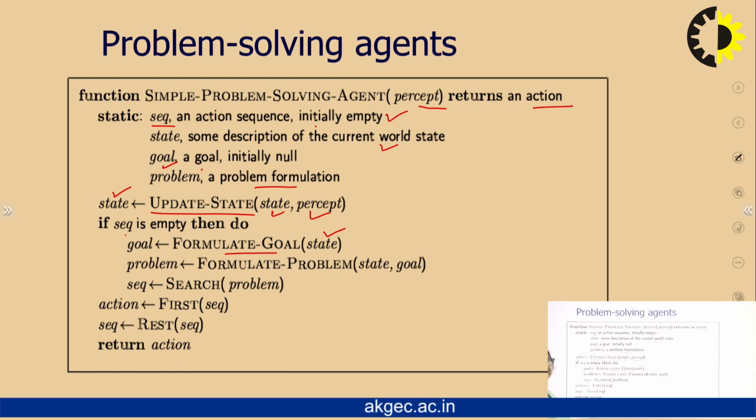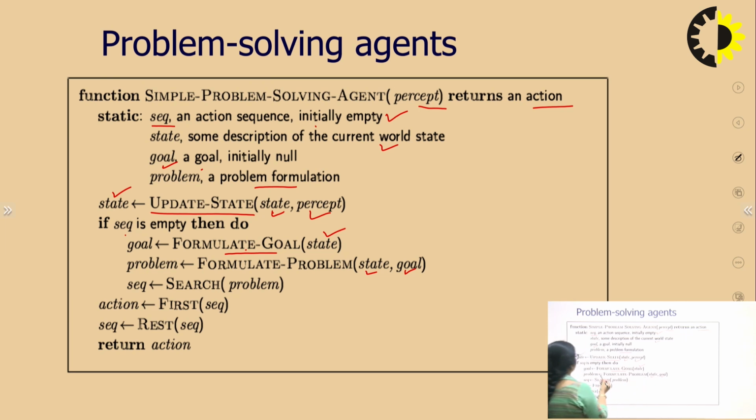So the first step is we formulate the goal. Then with the initial state and goal, I will formulate the problem. Then we will apply the searching. We will search the environment.